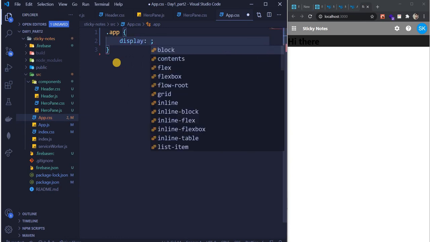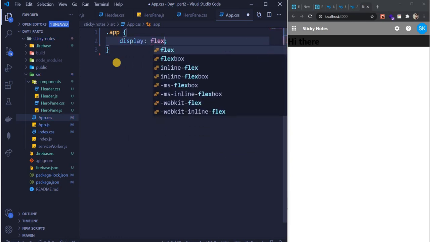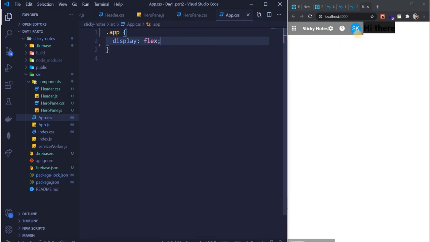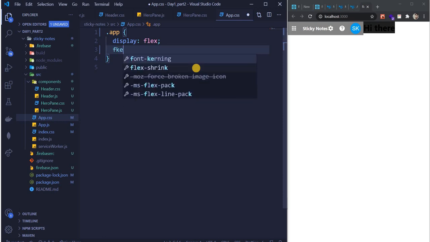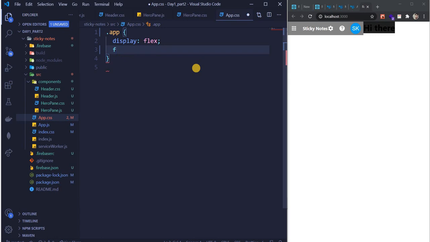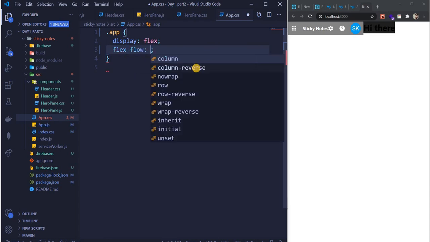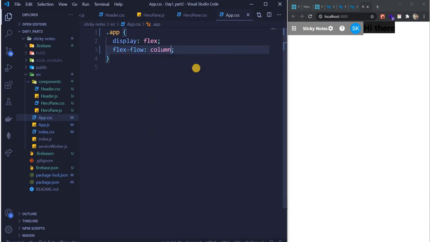Here take this dot app and write display flex. If I do display flex, what will happen to these two components? Just save it and see. See, these two came together. Even if I want to create a flex box out of it, I want to write flex flow as column.